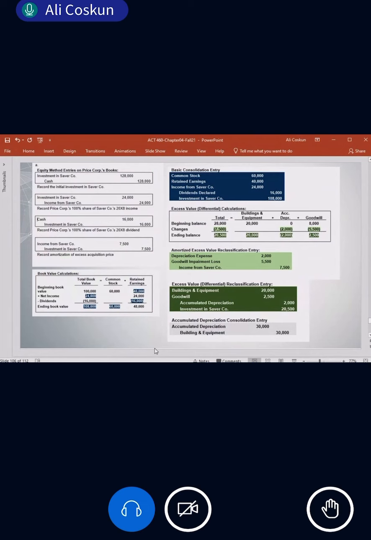Only the elimination of intercorporate accounts is not here; everything else, the full picture, is here. If you know the equity method entries, the book value calculation table, the basic consolidation entry, how to calculate the excess value, how to amortize it, record the excess value reclassification entry, and accumulated depreciation, that will be done.